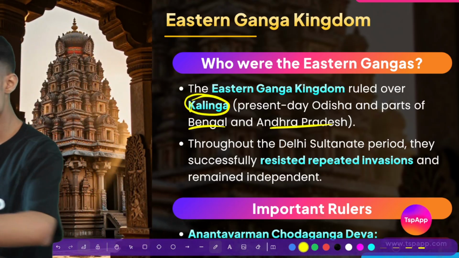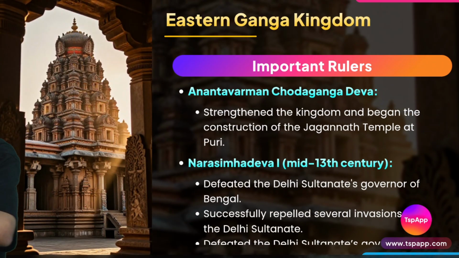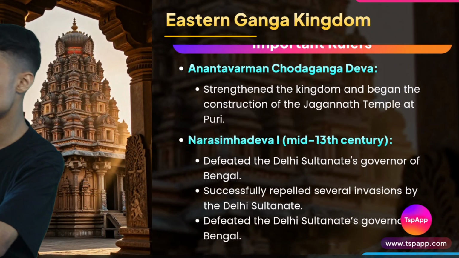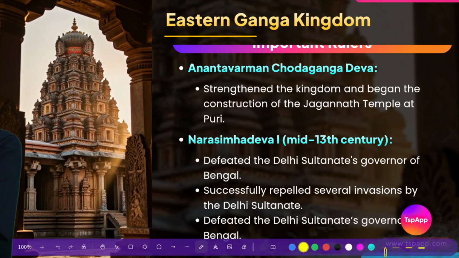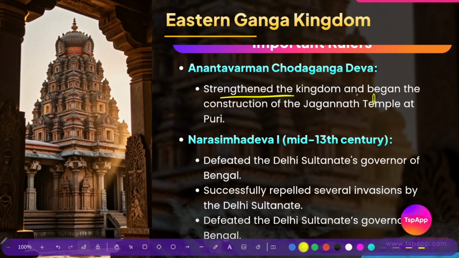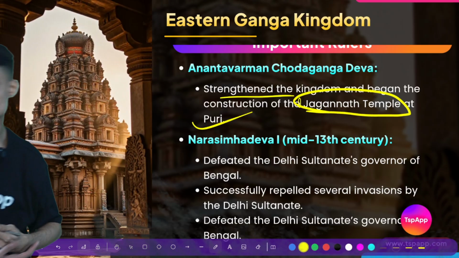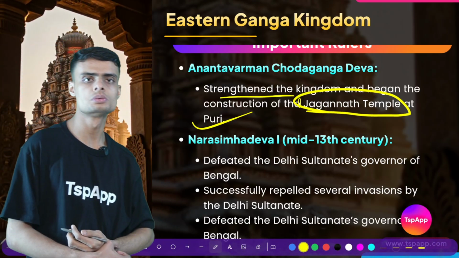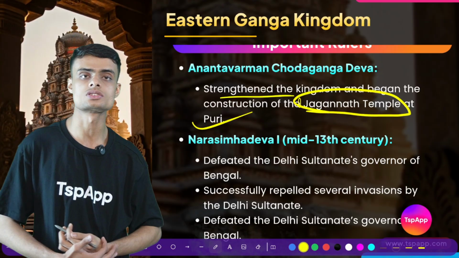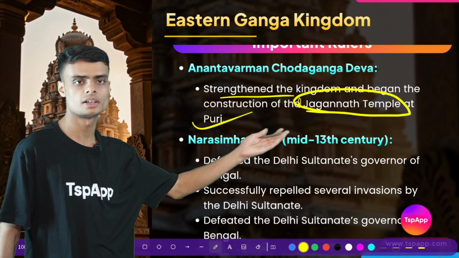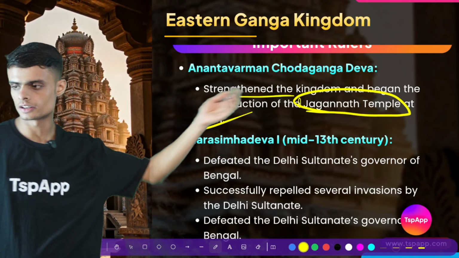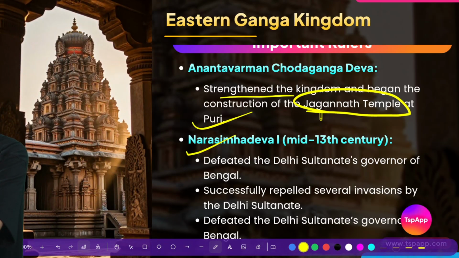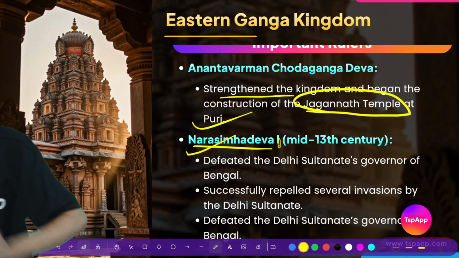Who were the famous rulers? So we have the names of Anantavarman Choda Ganga Dev. He strengthened the kingdom and began the construction of the Jagannath temple. This question can come in any GK question: who was the ruler who started the construction of the famous Jagannath temple located at Puri? He was Anantavarman.